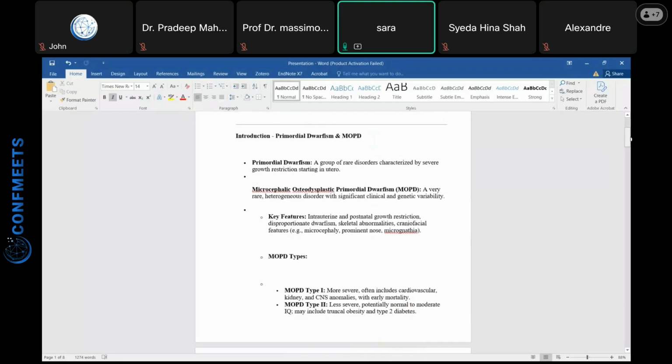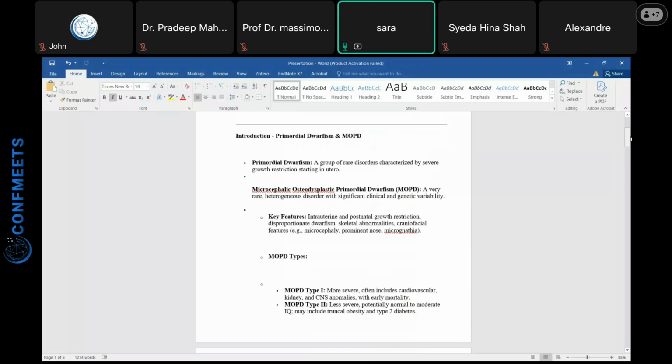disorder was primordial dwarfism. So, what is primordial dwarfism? It is a group of rare disorders characterized by severe growth retardation, and microcephalic osteodysplastic primordial dwarfism is a very rare heterogeneous disorder with significant clinical and genetic heterogeneity. When we found this family, we took their x-rays and photographs, we went to a clinician, and then we tried to make a diagnosis based on their clinical findings.